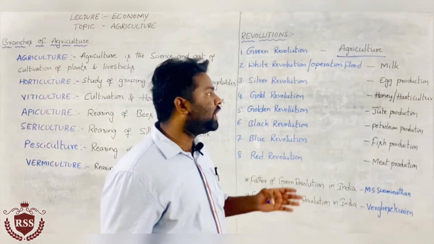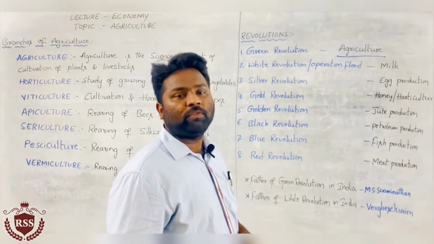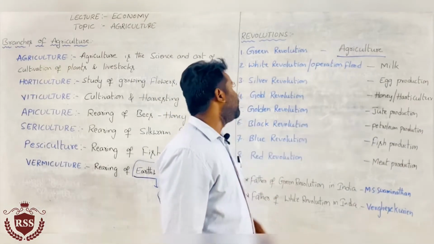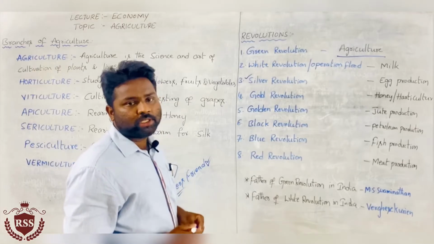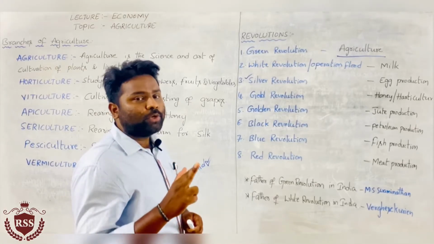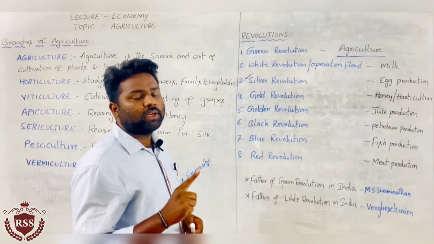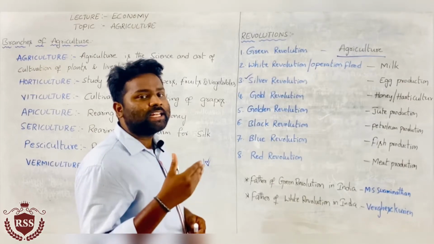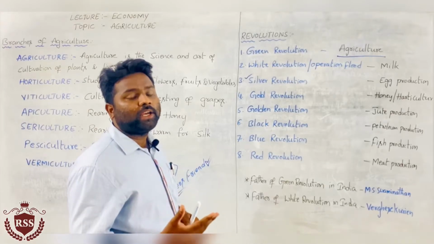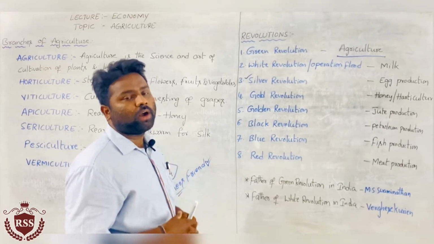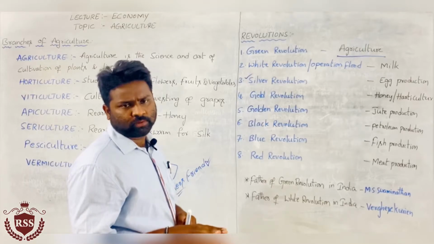These are all decisions taken by the government of India for the welfare of the people. In egg production, that is called silver revolution. Silver revolution means egg production. White revolution means milk production. Green revolution means changes in agriculture, changing from traditional to modern high yielding variety of technologies. This revolution is nothing but change.